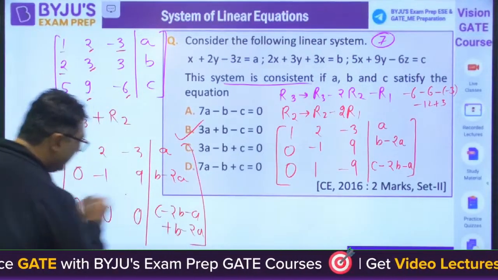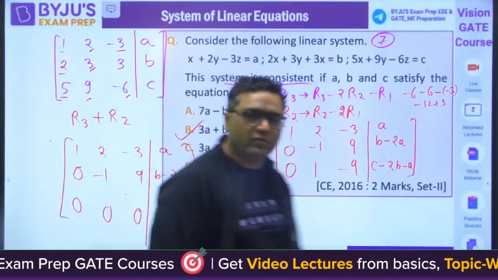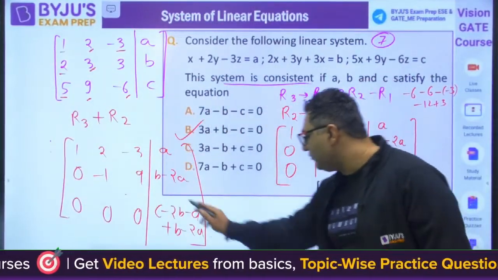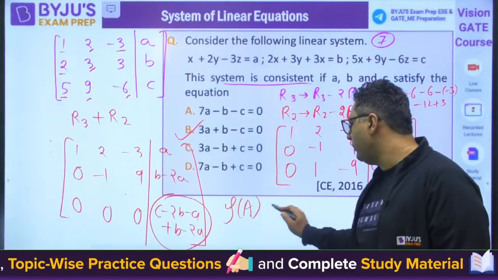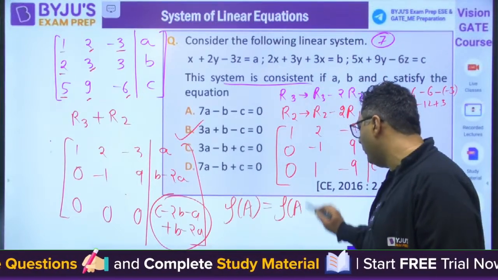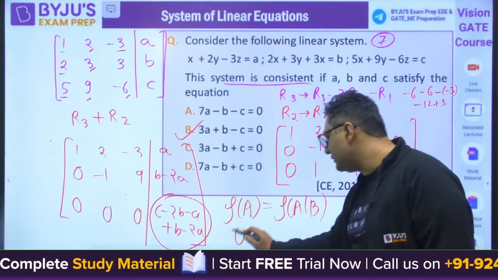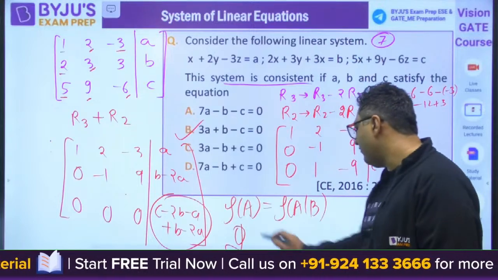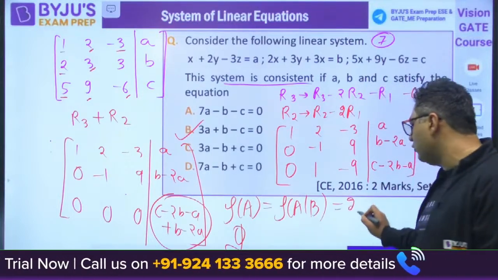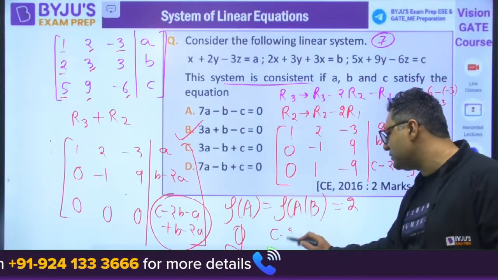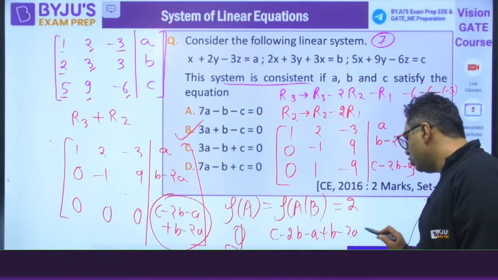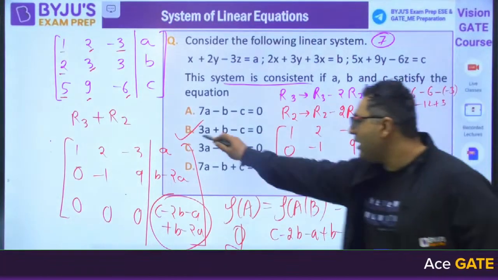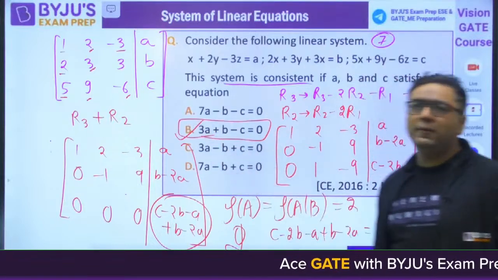The rank is going to be equal only if this term becomes 0. So rank of A should be equal to rank of the augmented matrix, because the rank of A is 2. If rank of A is 2, it should also be 2. For that we should have C minus 2B minus A plus B minus 2A equal to 0, and the answer is 3A plus B minus C equals 0. B is the correct answer.